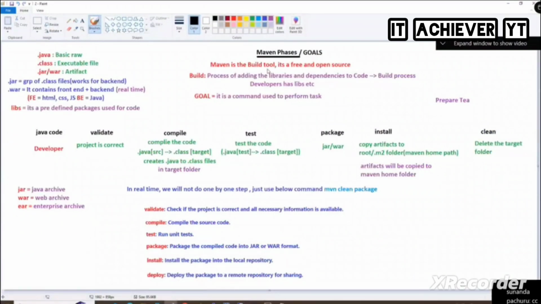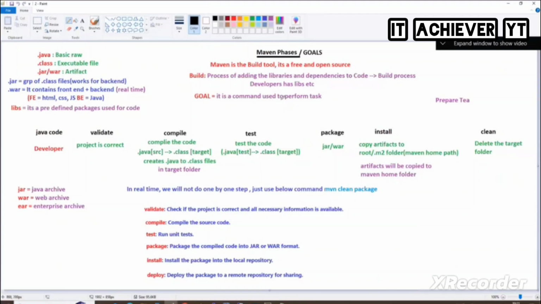Yeah. So we call it Maven phases, and also Maven goals. So Maven is what here? It's a build tool. It's free and completely open source. What does build mean? The process of adding the libraries and dependencies to the code. That is called build. I told you what the build will do: it will download all the dependencies and all related libraries.